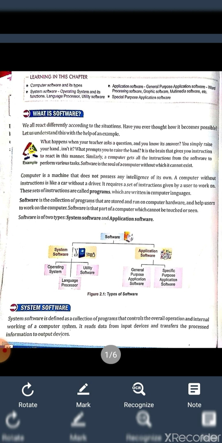This is the first part of the video. Under this part we will cover software and its type and the function of operating system. So let's start the first topic, that is software.